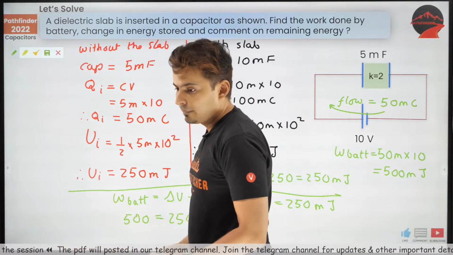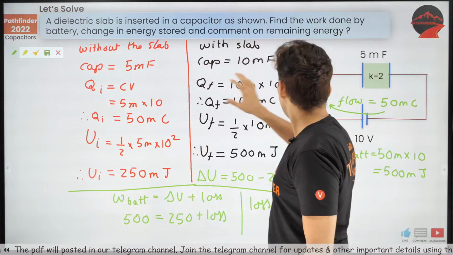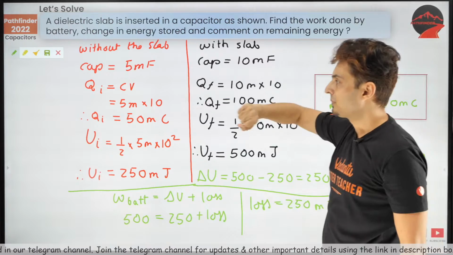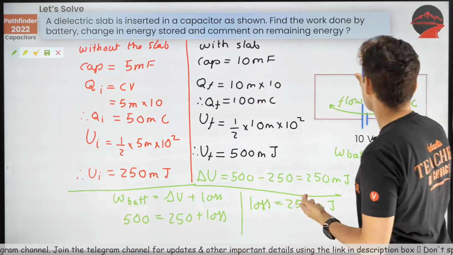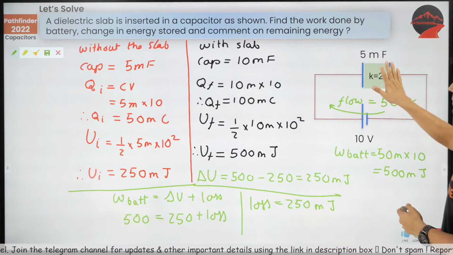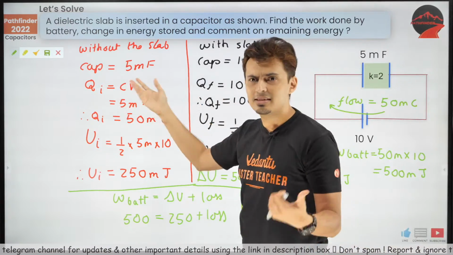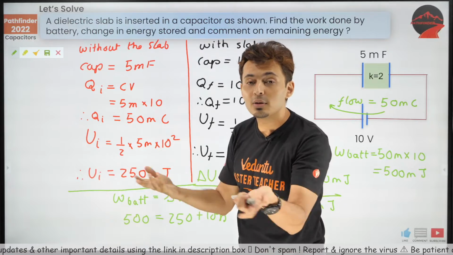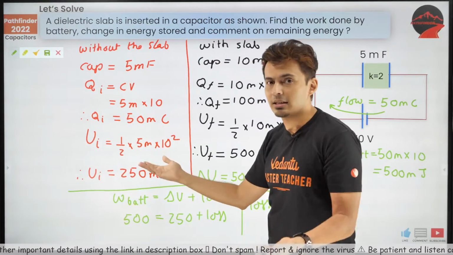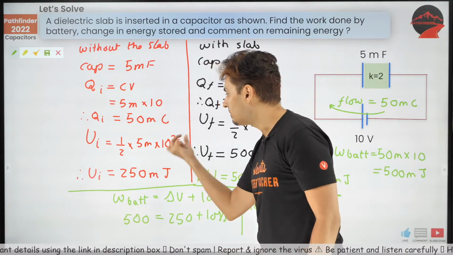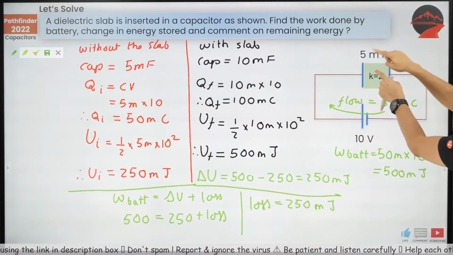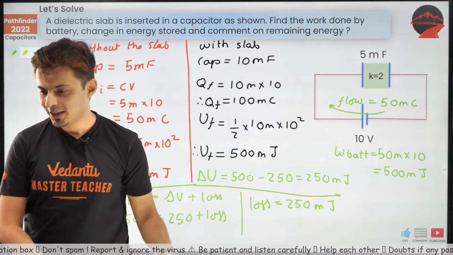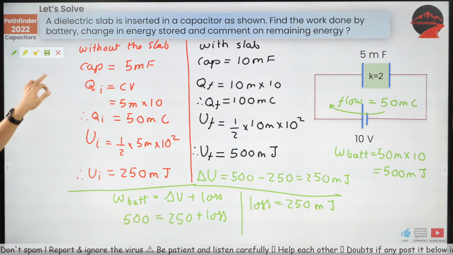Ankit, without the slab. So without the slab, understand, the original capacitance was already 5 millifarad. So just forget this green part, this green slab. So capacitance is 5, charge is CV. So use the CV formula, you get initial charge, and then use the energy formula, which is half CV square. That's it. I got the initial energy. Okay, cool. I hope you got it now.